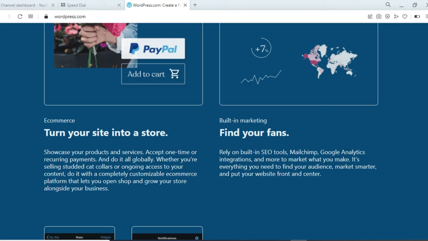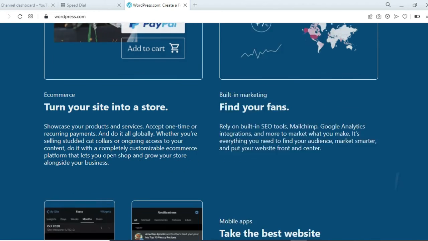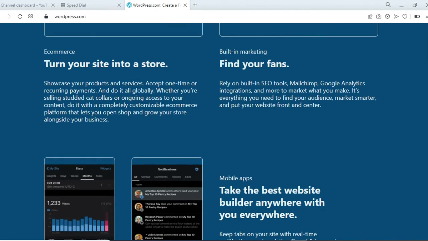And you can also build in marketing, find your fans, and rely on built-in SEO tools, Mailchimp, Google Analytics integrations, and more to market what you make. It's everything you need to find your audience, market smarter, and put your website front and center.